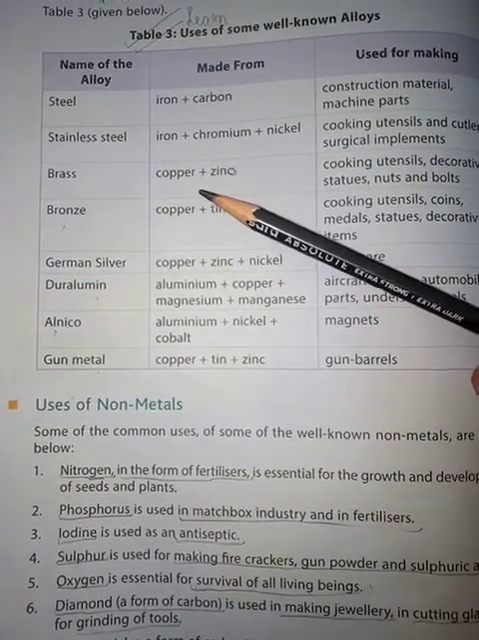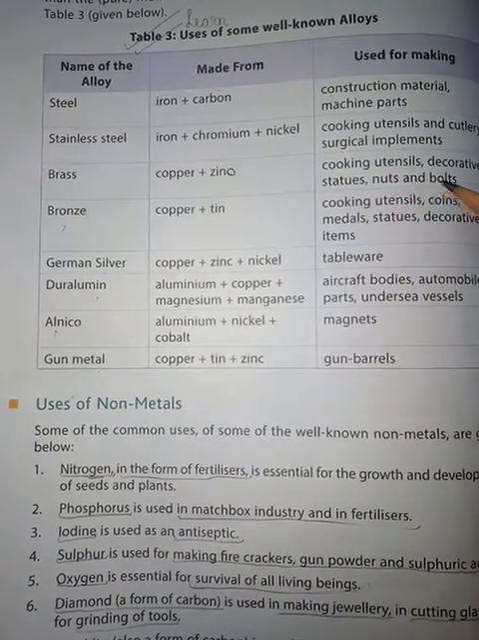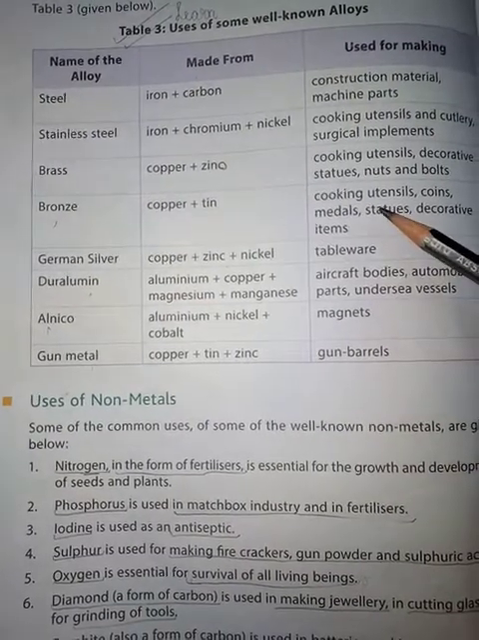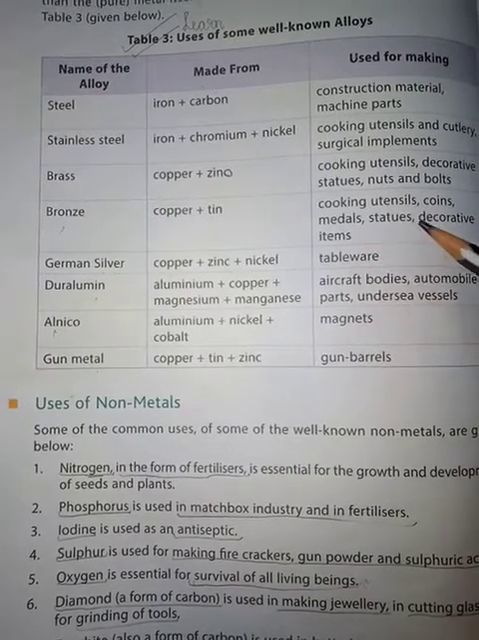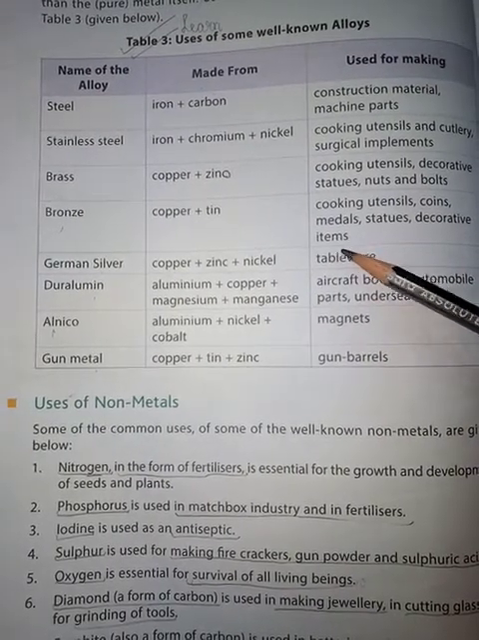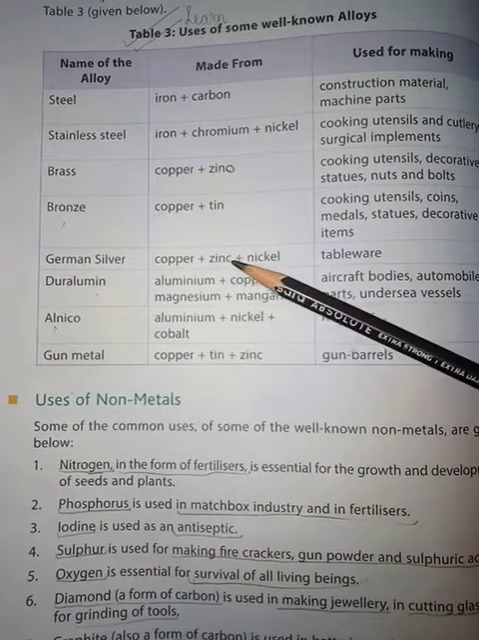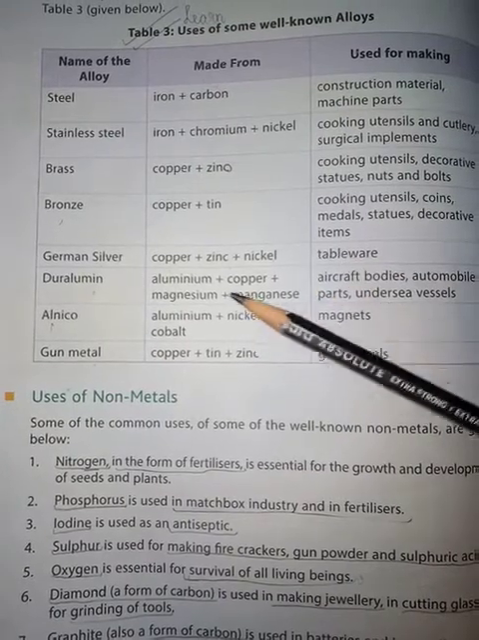Brass contains copper and zinc, used in cooking utensils, decorative statues, nuts and bolts. Bronze, mixture of copper and tin, used in cooking utensils, coins, medals, statues, decorative items. Next is German silver. It is made from copper, zinc and nickel and is used for making tableware.